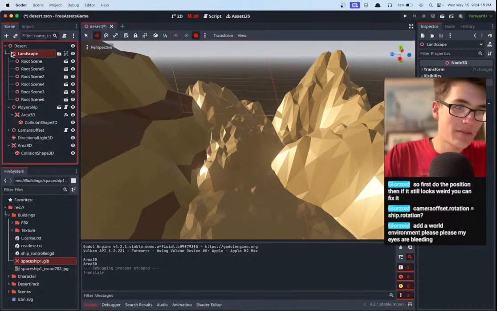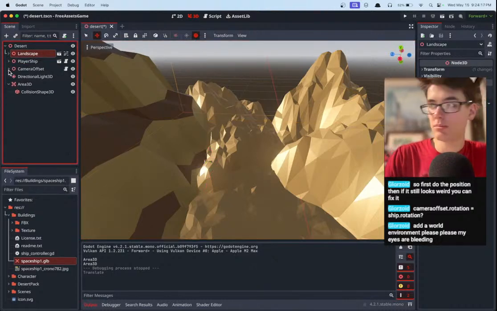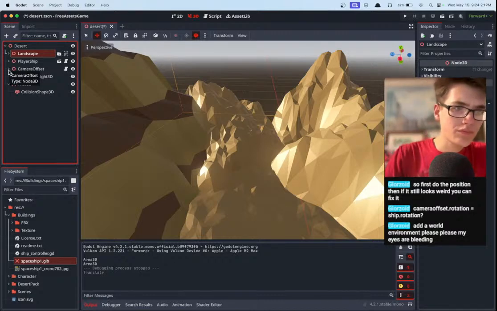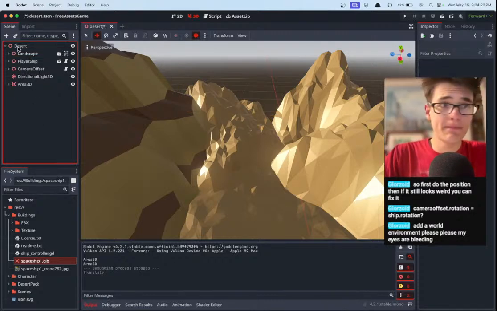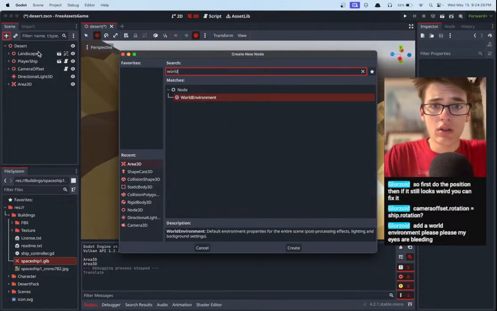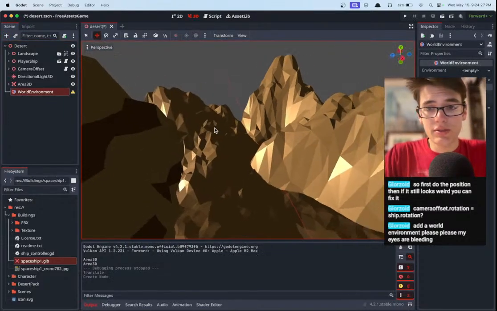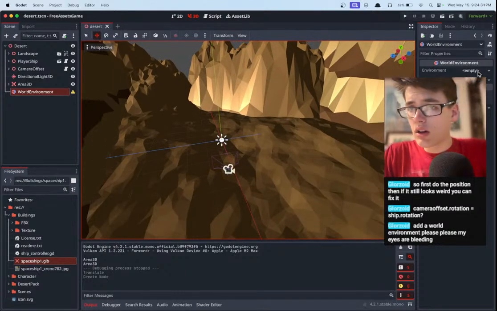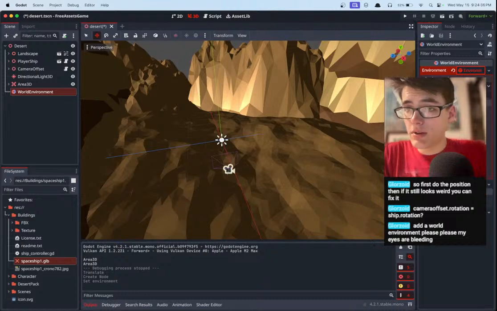Add a world environment. My eyes are bleeding. That's fair. That's fair. Let's take a break from this just for a moment. Add a world environment. World environment. Much better already. Okay, I'm very dark though. Environment, new environment. Background.